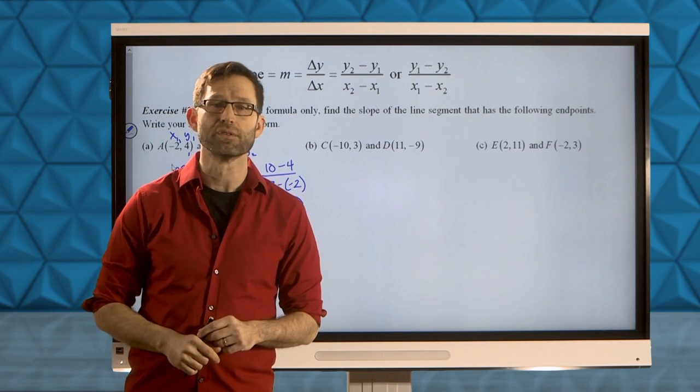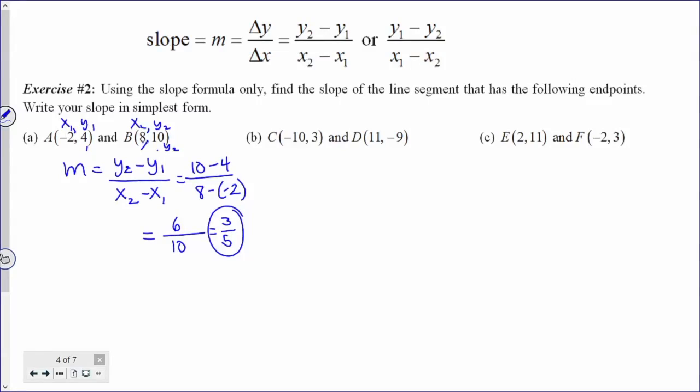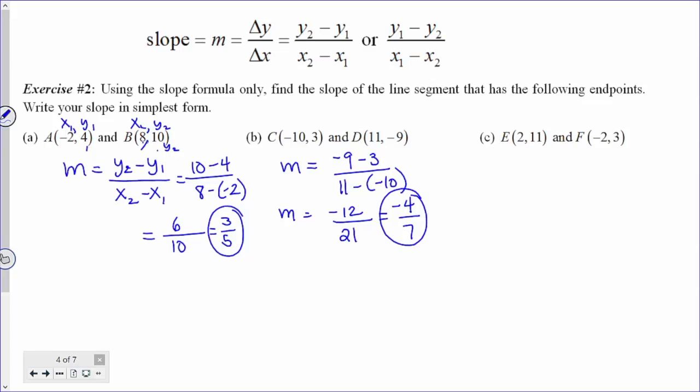All right, let's go through letters B and C. I'm not going to write the formula out again, I'm just going to do the calculation. In letter B, we have the slope is y2, negative 9, minus y1, 3, divided by 11, minus negative 10. All sorts of things can trick you up on things like this with the signed numbers. Negative 9 minus 3 is negative 12, and 11 minus negative 10 is positive 21. If we reduce that by dividing both numerator and denominator by 3, we'll get a slope of negative 4/7.